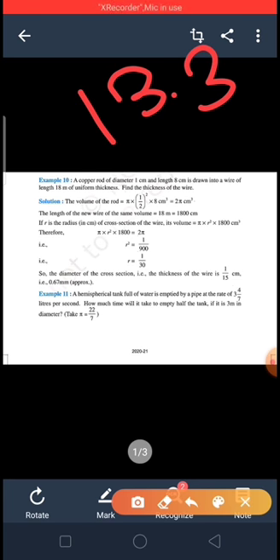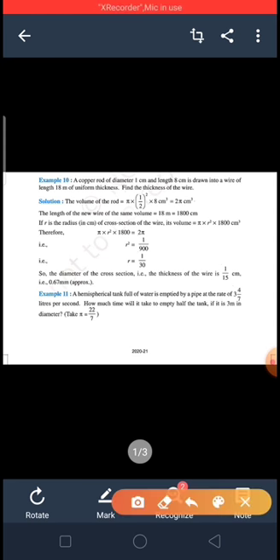Today we will start the next part of this exercise 13.3, that is example 10. A copper rod of diameter 1 centimeter and length 8 centimeters is drawn into a wire of length 18 meter of uniform thickness. Find the thickness of the wire.